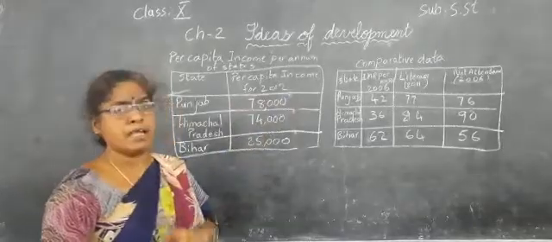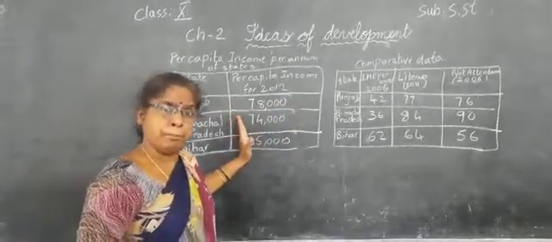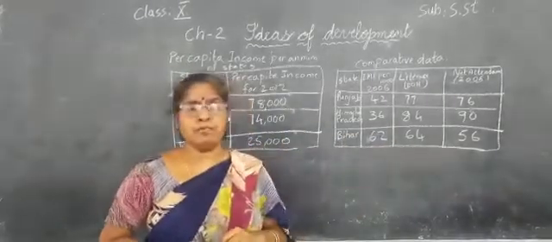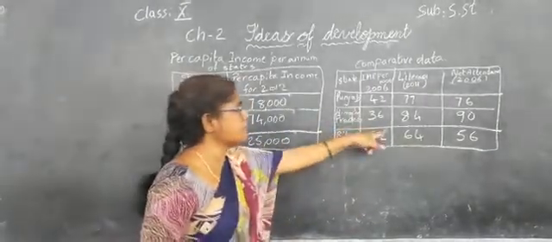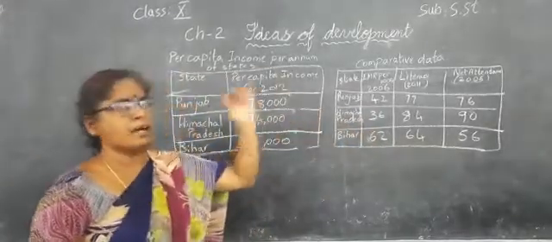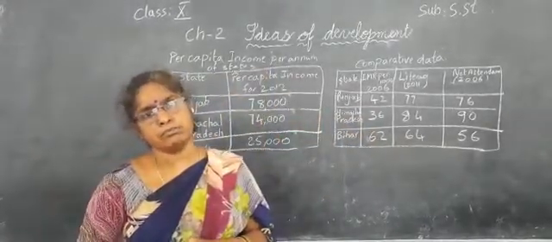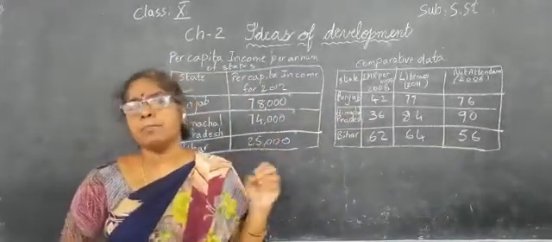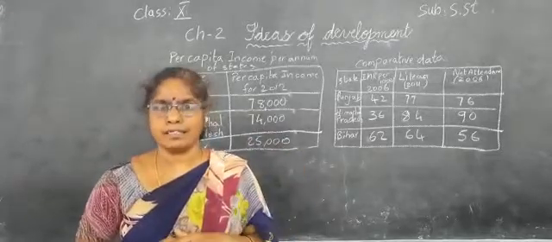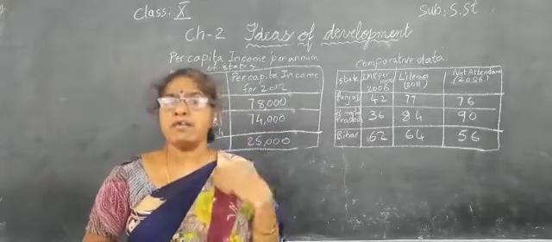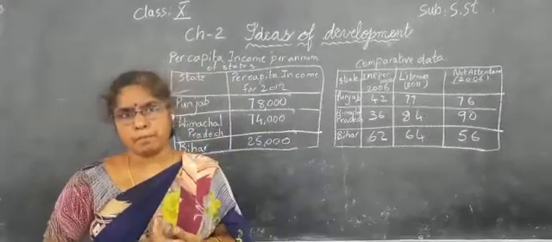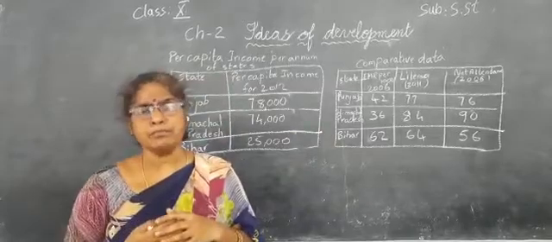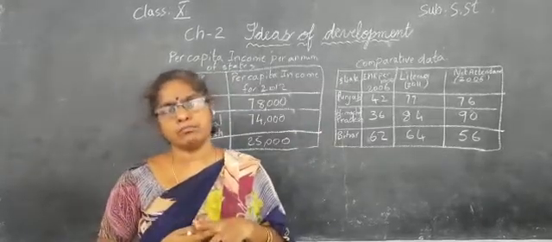In per capita income, Punjab is in first place. But by observing this data, we can say that Himachal Pradesh is better. By this we come to one conclusion: money cannot do all the things. With money only, we can't get any development. Some aspects should be done collectively.